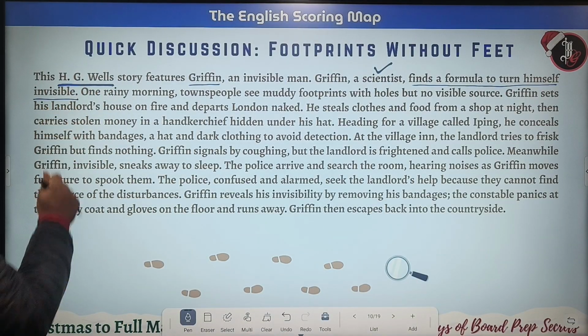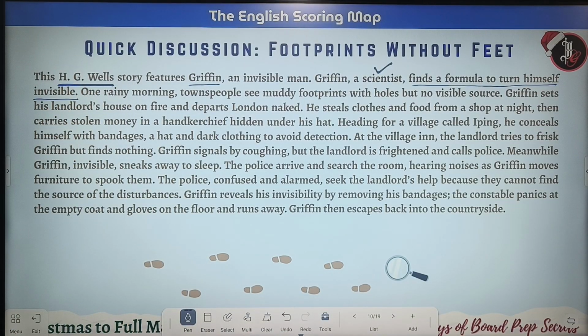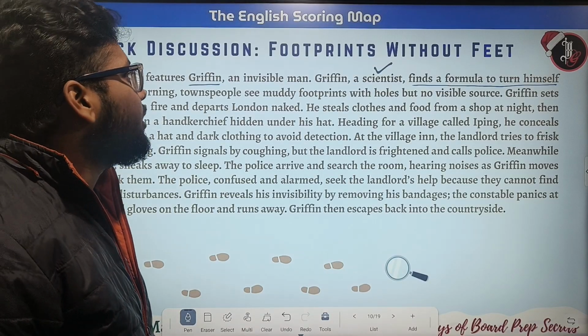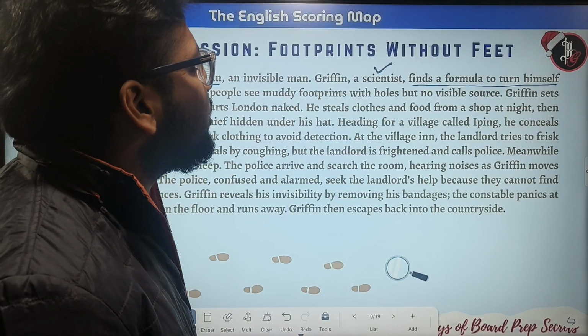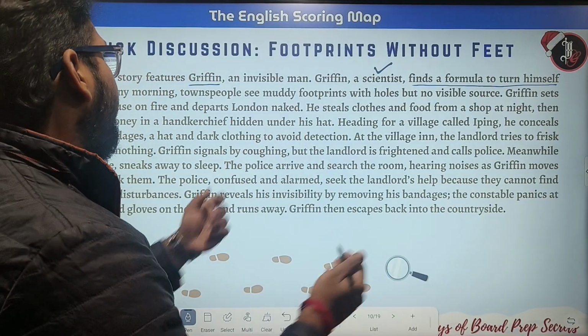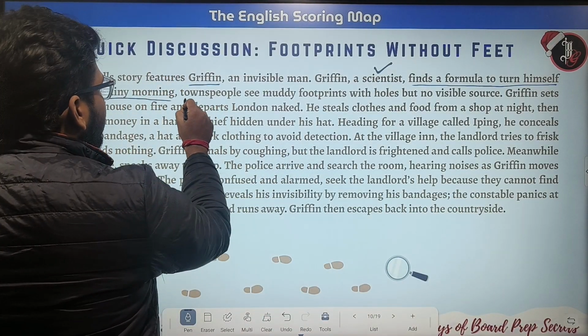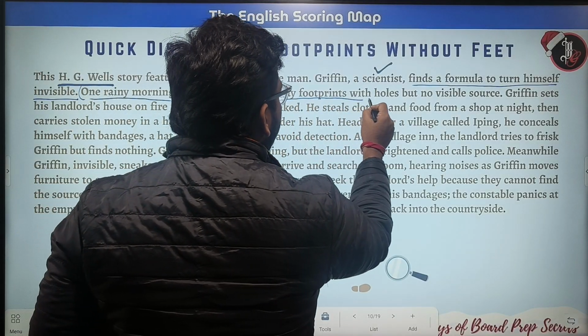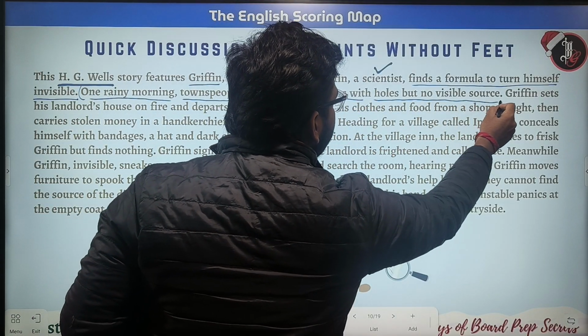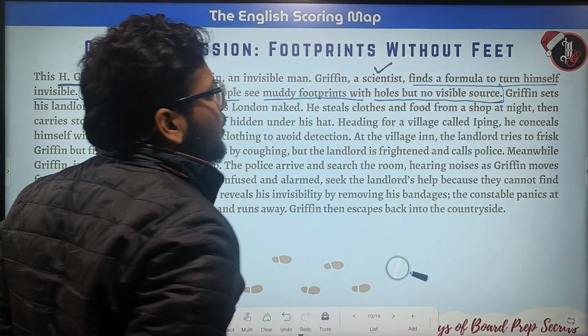One rainy morning, townspeople see muddy footprints with holes but no visible source.